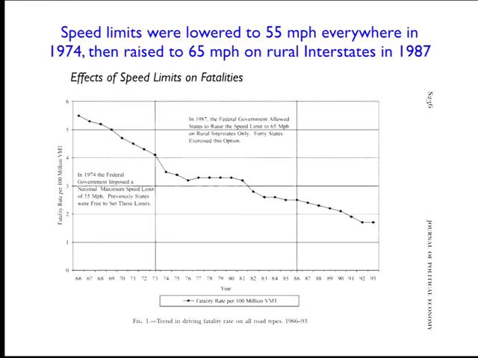You can see it's been dropping over time pretty consistently. It's even lower now than it was at the end of that graph. But you can see that even though it has this downward trend in the late 60s and early 70s, from 1973 to 74, that's when the speed limit change kicks in. And it does seem like there's this discrete jump that's even below the downward trend line in terms of a reduction in traffic fatality rates there.